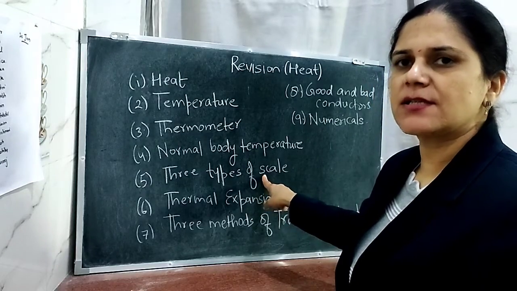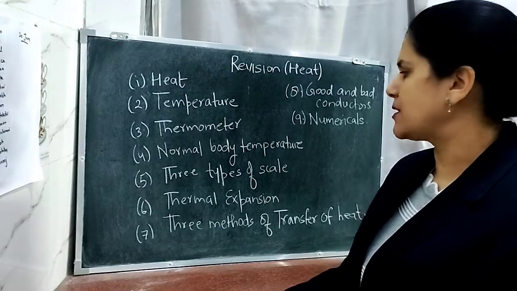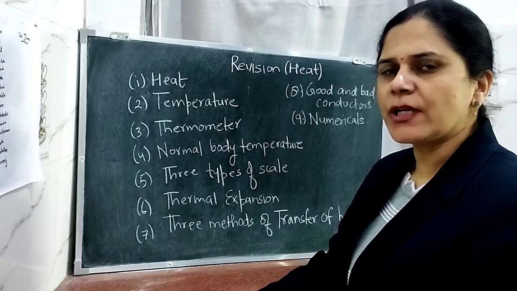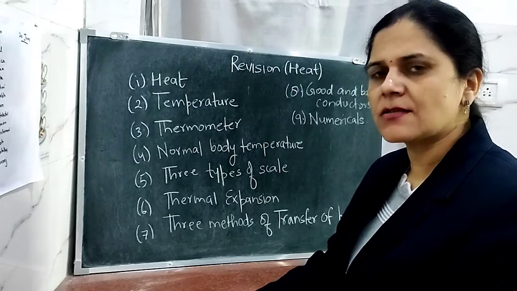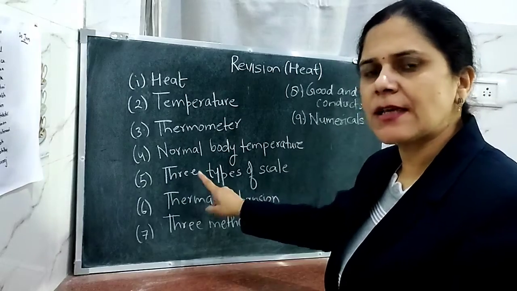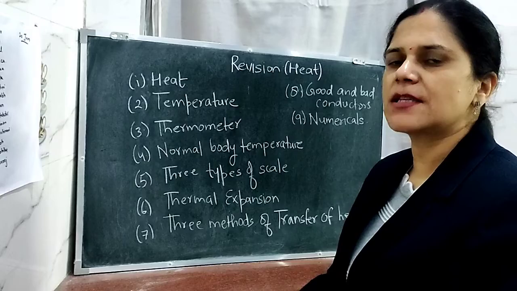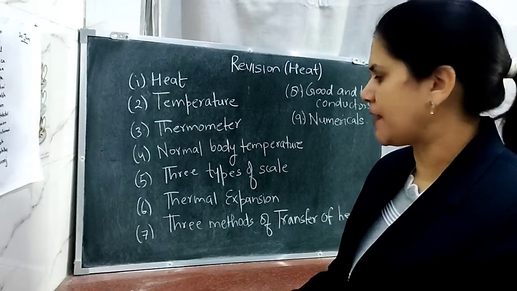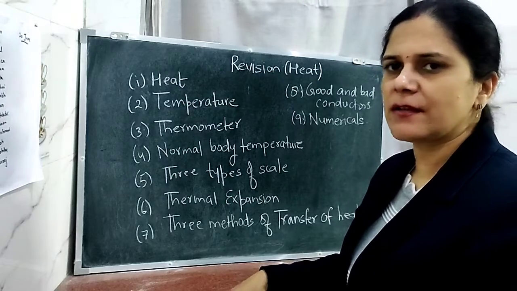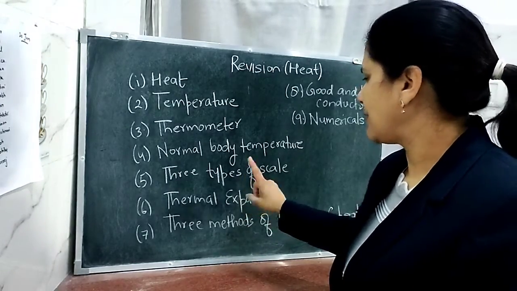We will be discussing about the three types of scale. First is known as the Celsius scale, second is known as the Fahrenheit scale, and third one is the Kelvin scale. Now in the Celsius scale, the steam point is 100 degrees Celsius and the ice point is 0 degrees Celsius. In the Fahrenheit scale, the ice point is 32 degree Fahrenheit and the steam point is 212 degree Fahrenheit. In the Kelvin scale, the ice point is 273 Kelvin and the steam point is 373 Kelvin.